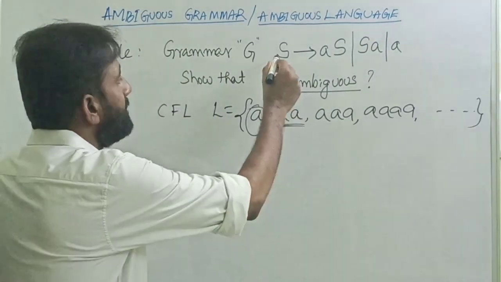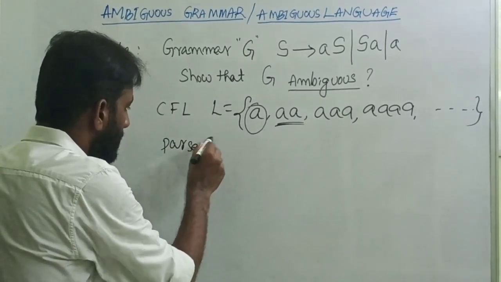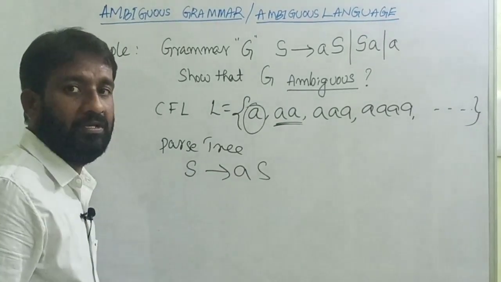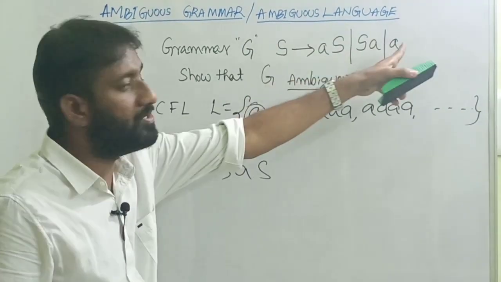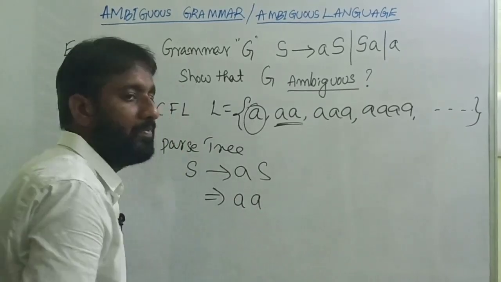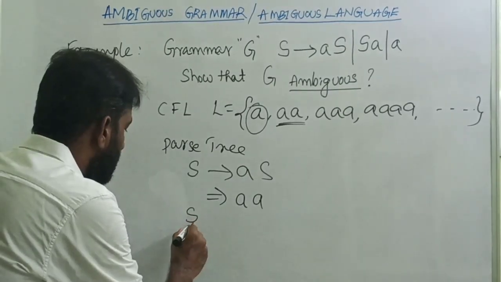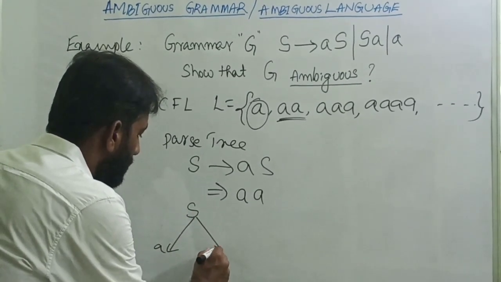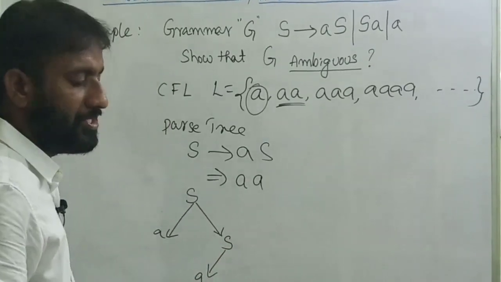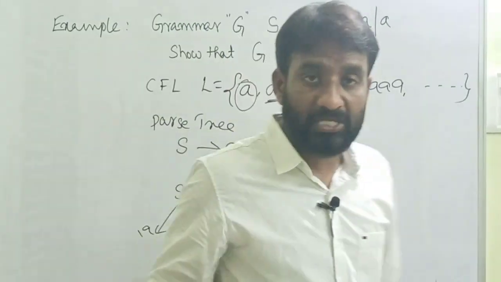So for double a, I can take first S tends to aS. Now the parse tree is S tends to aS. Now S can be replaced with a. So now the derivation is aa. The parse tree for this: the left node is a and the right node is S, then the next left node is a. So the string it derives is aa. Let's check whether there is any other possibility for the parse tree.